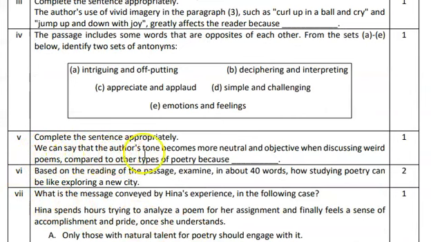So here, complete the sentence appropriately. We can say that the author's tone becomes more neutral and objective when discussing weird poems compared to other types of poetry because he criticizes the complex poems but also says that it has reward. So in this way he has a neutral or objective opinion.